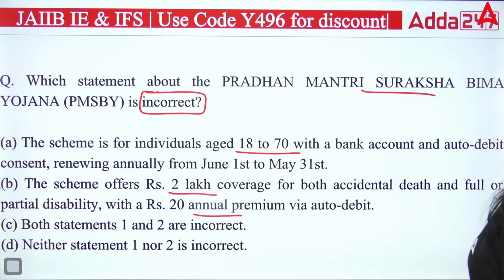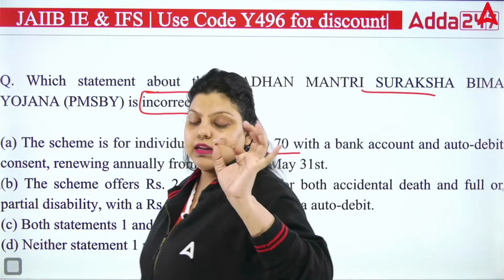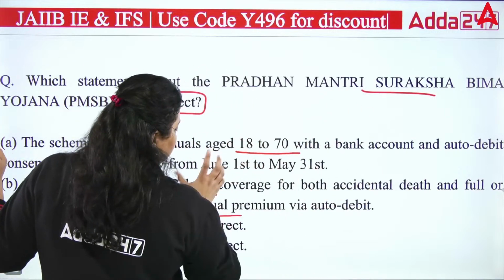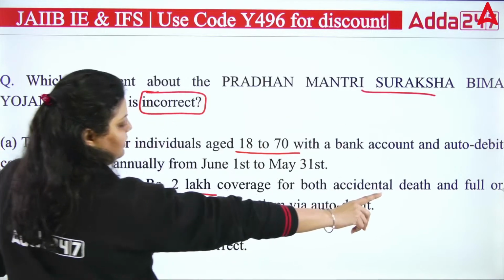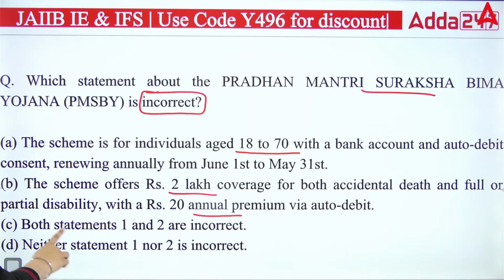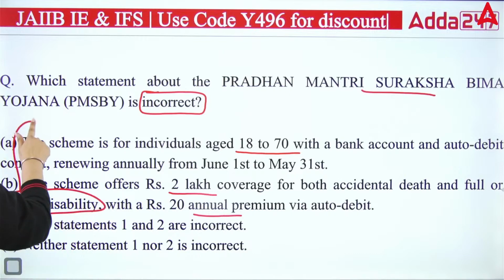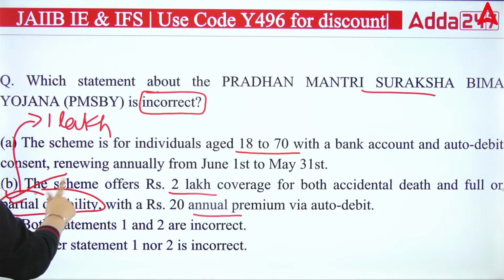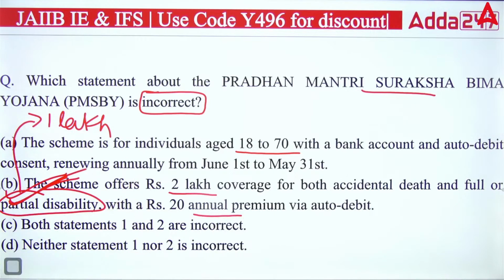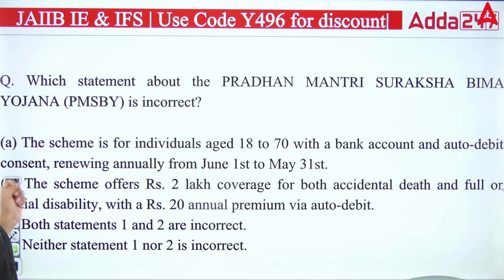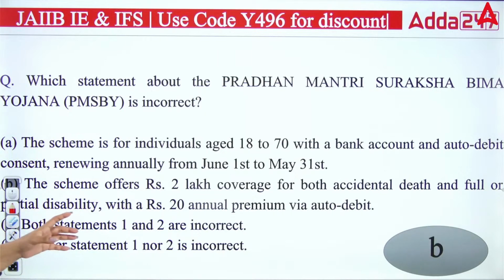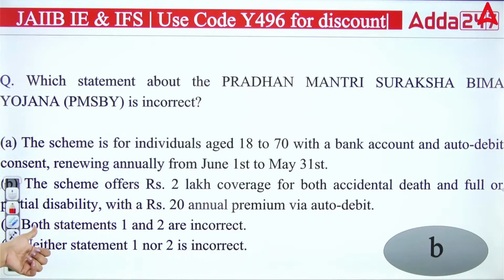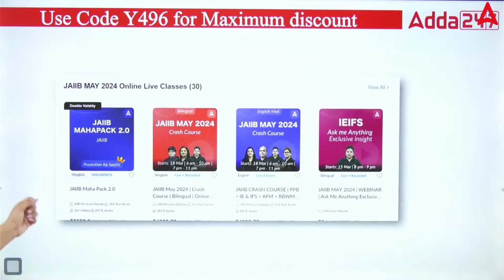And you can see the first is correct, but the second is half correct, half wrong. What is wrong here? The wrong thing is that they are saying 2 lakh coverage is there in case of accidental death and full disability. This is true, but not in case of partial disability. In case of partial disability, the insurance cover is 1 lakh. It means the B option is not correct. Right answer will be B, because in case of partial disability, the insurance coverage will be 1 lakh, not 2 lakh. Okay, so the right answer is your B option. It's the incorrect one.